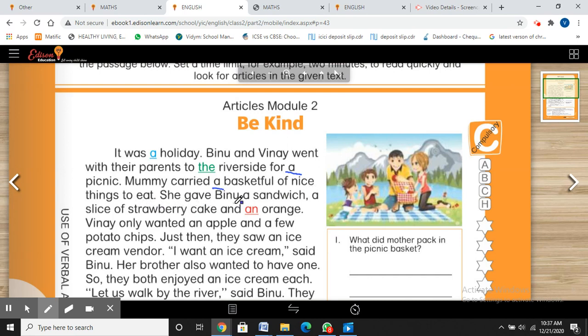She gave Binu a sandwich, a slice of strawberry cake, and an orange. Vinay only wanted an apple and a few potato chips. Just then, they saw an ice cream vendor. "I want an ice cream," said Binu.